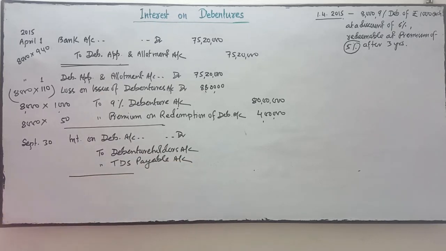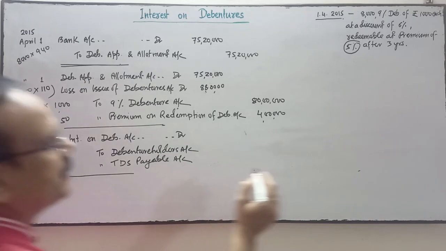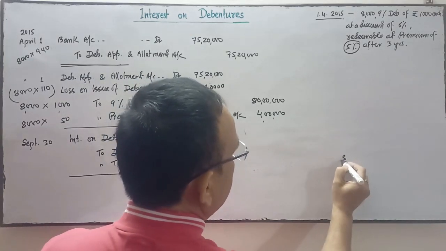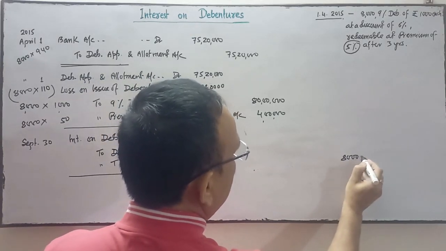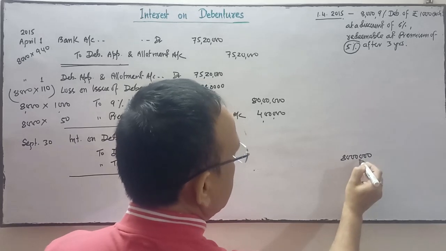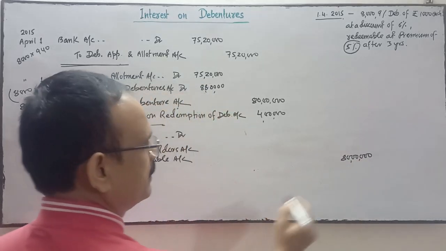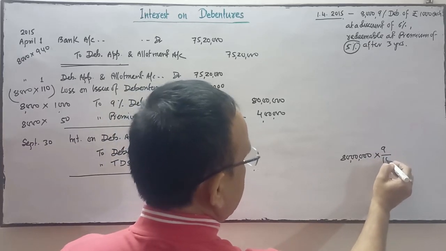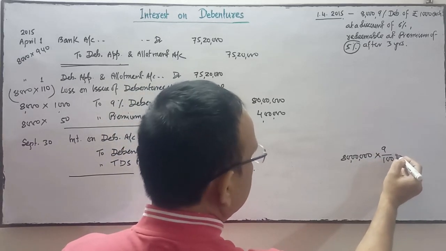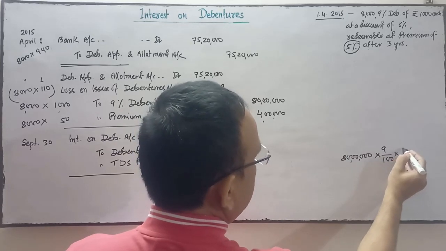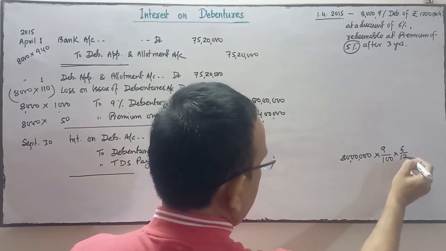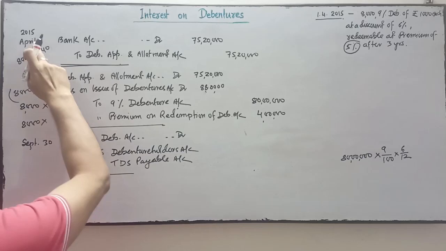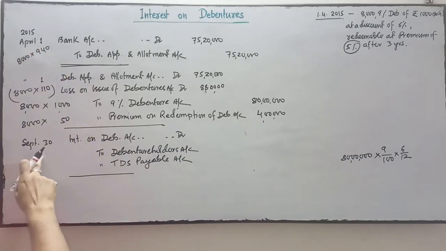Okay, so calculate the interest on debenture. Debenture is 8,000 debentures of rupees 1,000 each, which means it's 80 lakhs of debentures. The interest rate is 9%, and it is paid in 2 installments, six-monthly. Issued in April, the first interest will be paid in September.